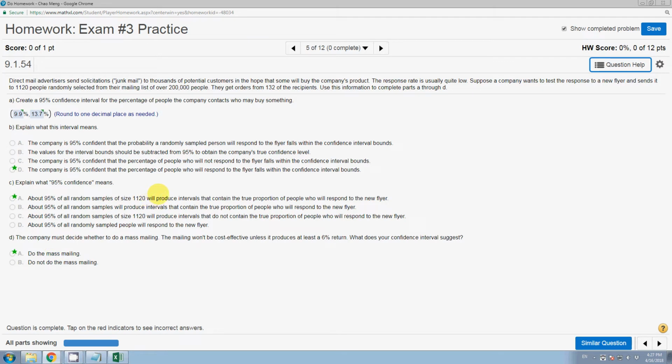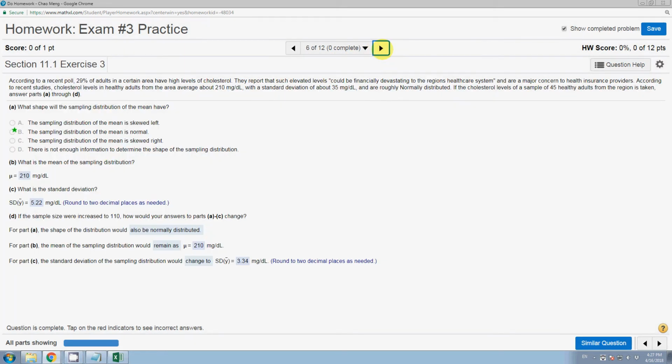Okay, so this is question number 5. Let's go to number 6. Number 6 is about the sampling distribution. We know this is about the mean because we talk about the average and we talk about standard deviation. The sampling distribution of the mean is a normal distribution, and the mean of this normal distribution is just the population mean.